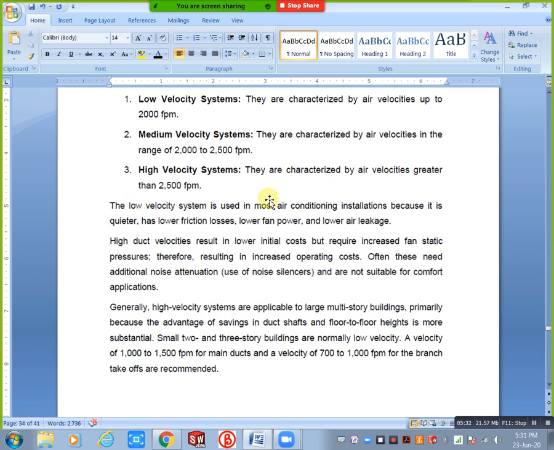And here we have low fan power. With low fan power, energy consumption, meaning power consumption, is also less, and at the same time air leakage is also low here. As for friction loss, when you increase the friction loss, the pressure drop automatically increases.